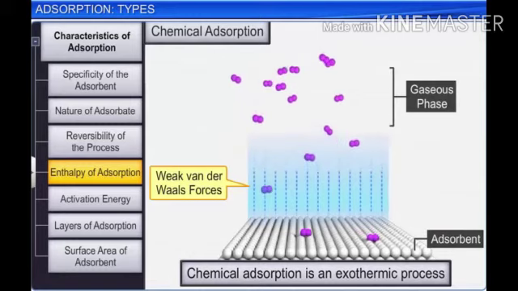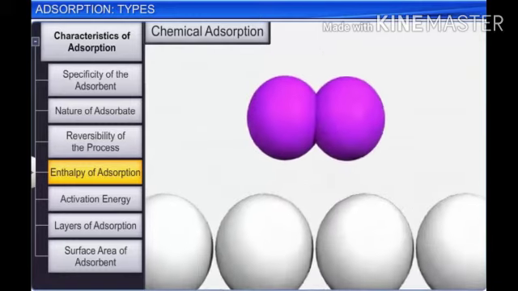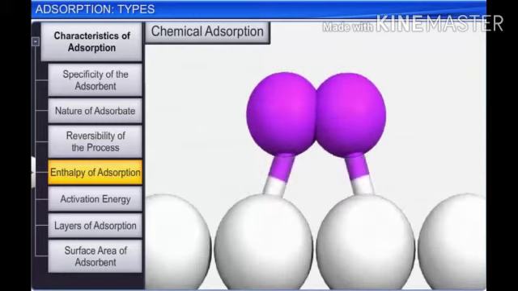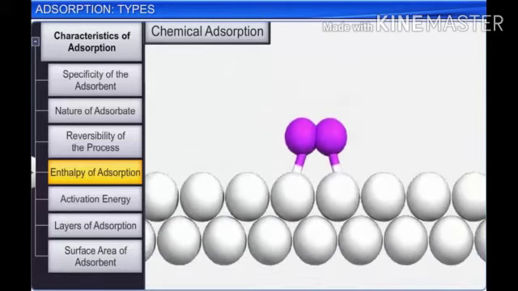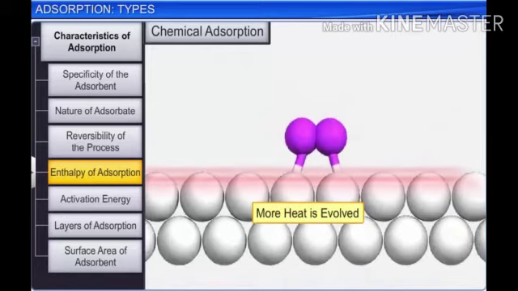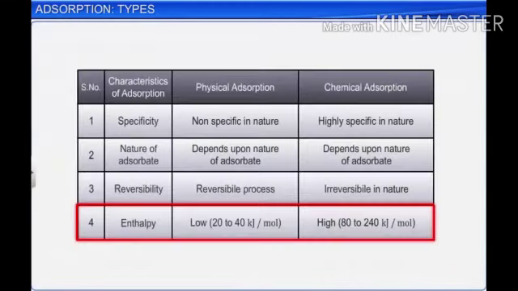But in chemical adsorption, a large amount of heat is released because a chemical bond formation takes place between the adsorbate and the adsorbent. Now, we can conclude that enthalpy of adsorption is low in physical adsorption and high in chemical adsorption.